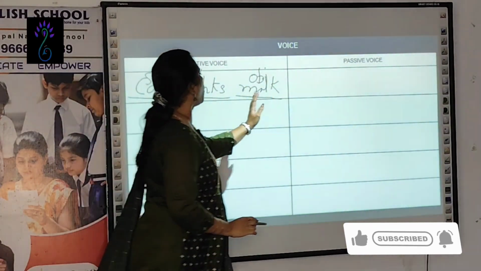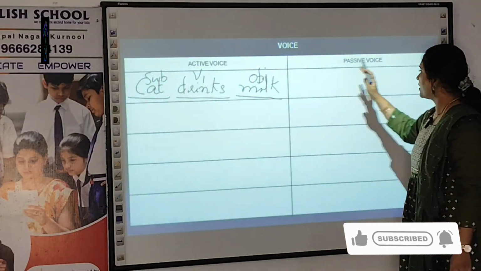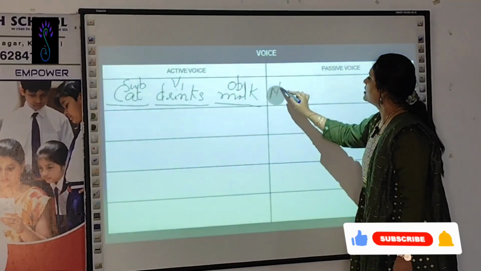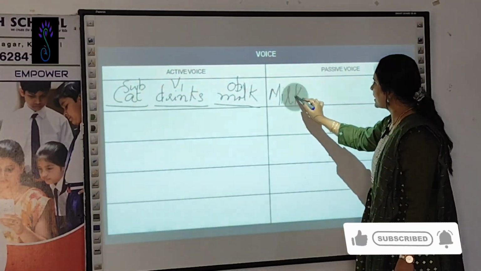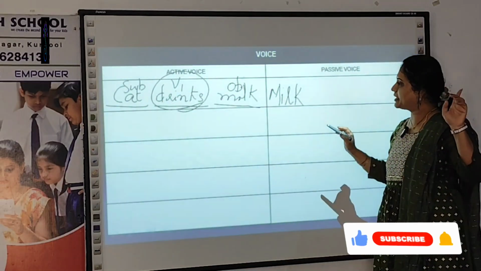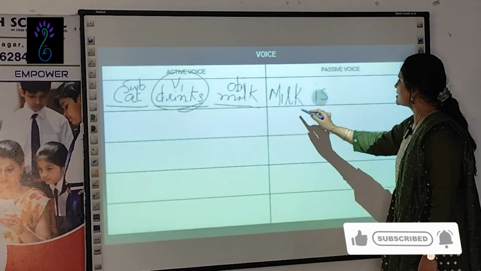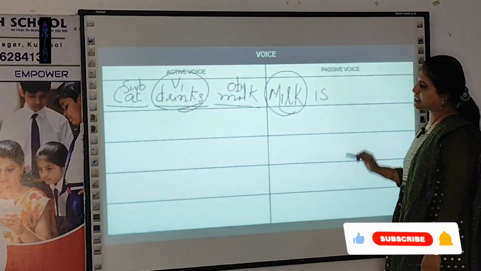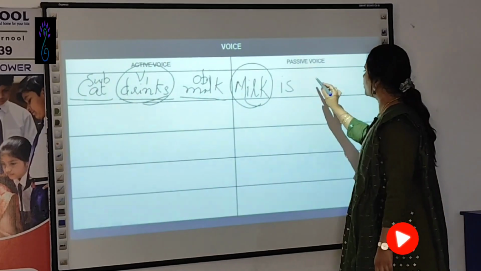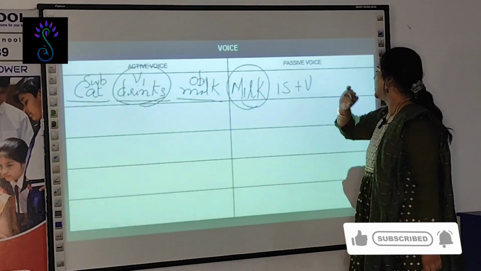Now in the passive voice, what is the rule over here? Object is converted to subject, milk. Because it is V1 form and singular, you will add the helping verb is and you will add V3 form. What is the V3 form of drink, beta? Drunk.